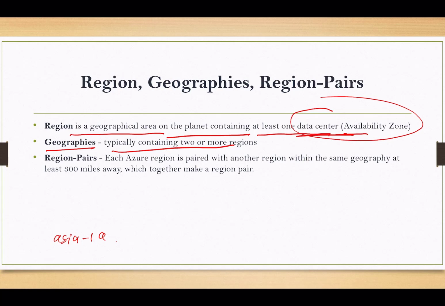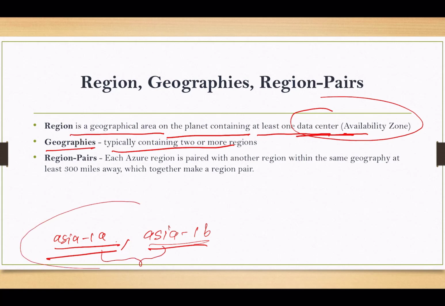So a geography contains region pairs, like 1A and 1B. These are separate regions, and when they come together, it's known as a region pair, and it will be inside the geography. So the geography here will be Asia. This is just an example to understand these things.